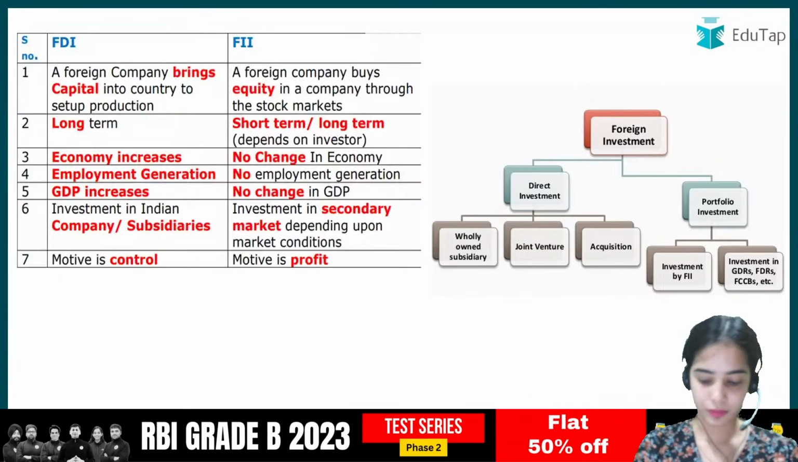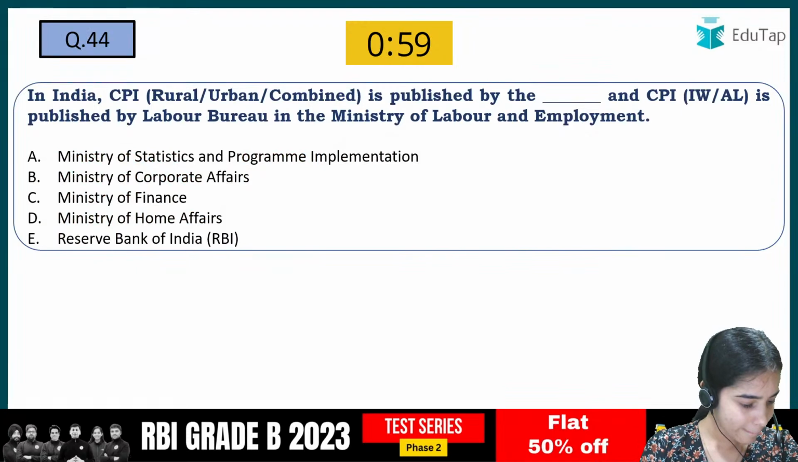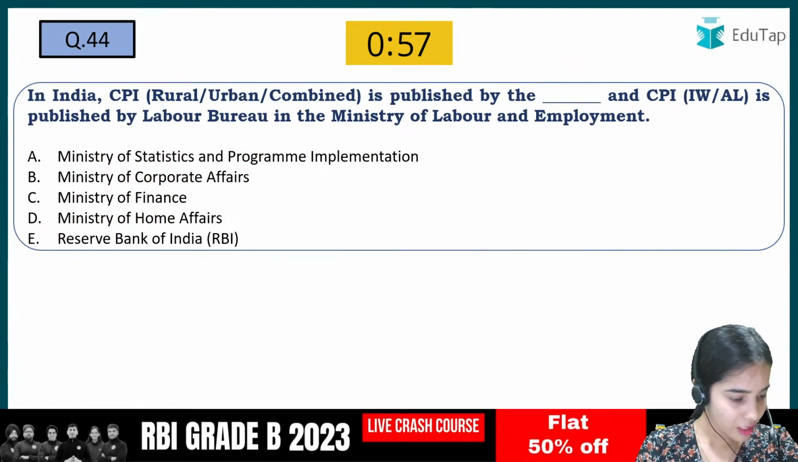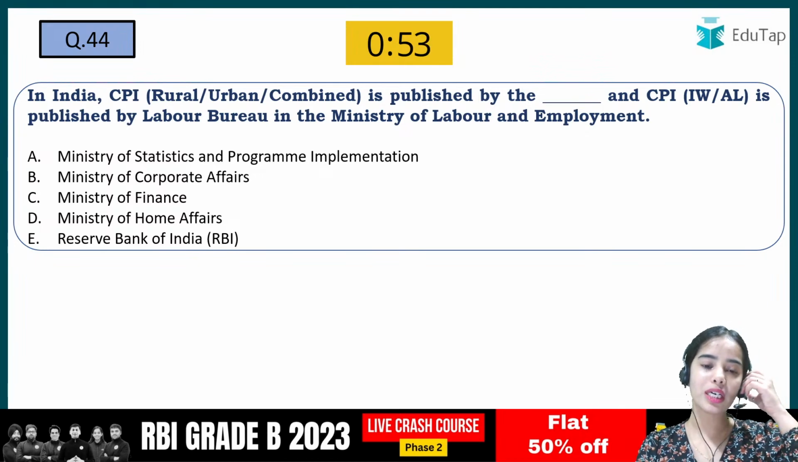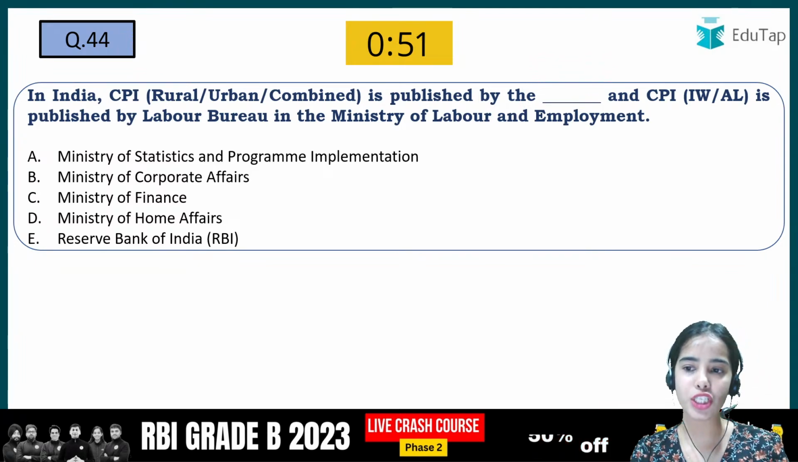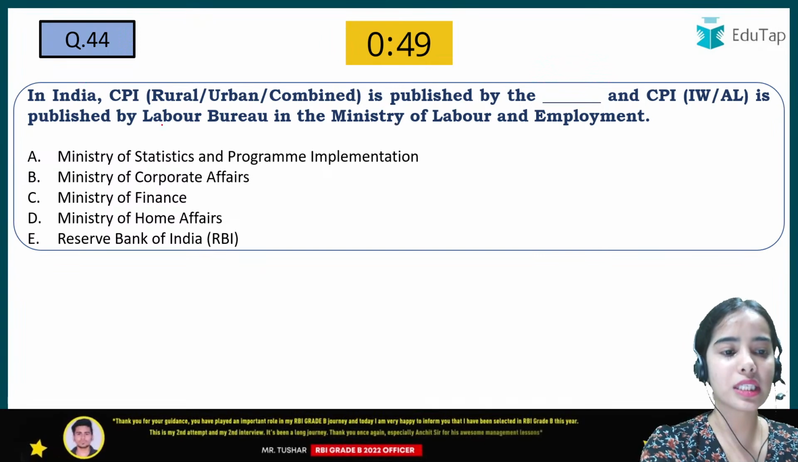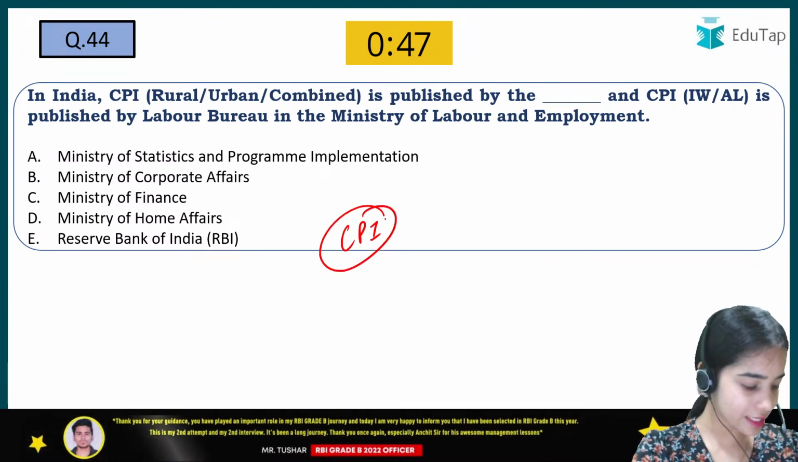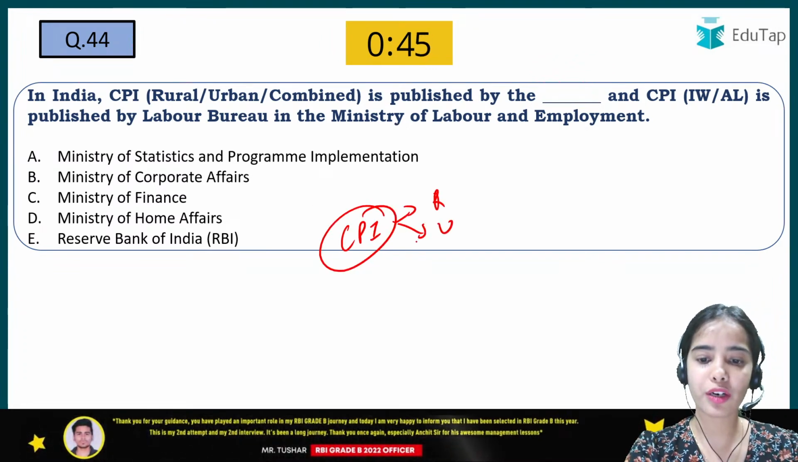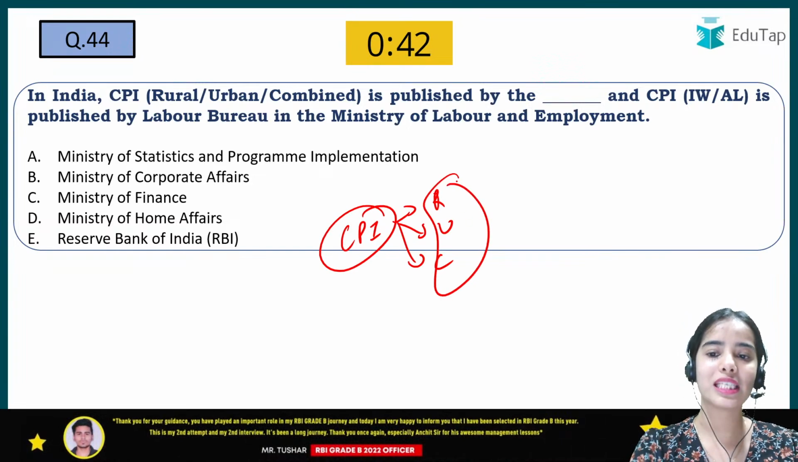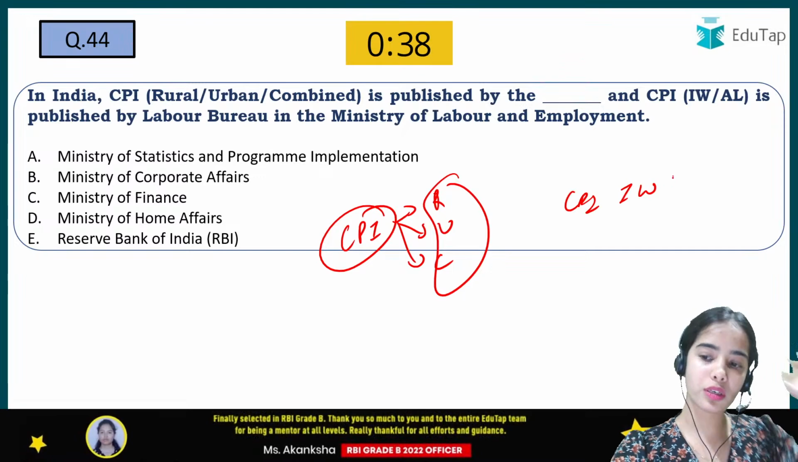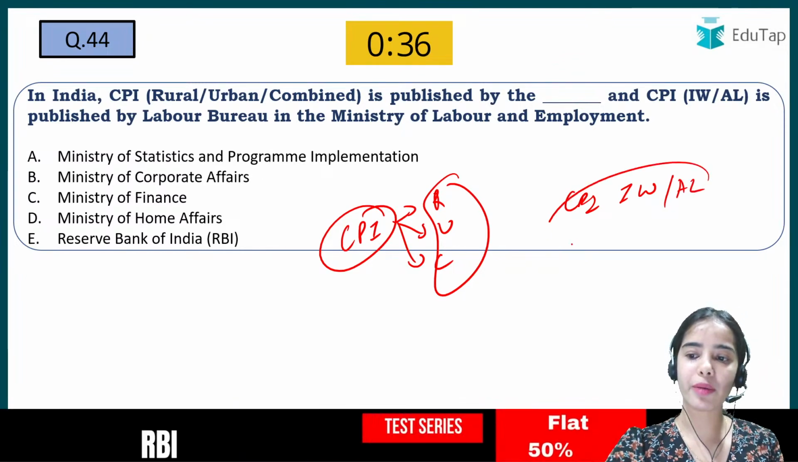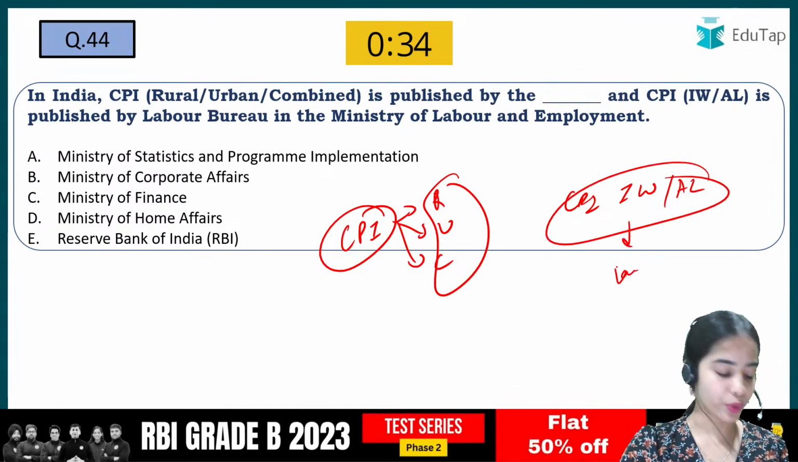Okay, so now coming to the next question. In India, CPI, rural urban combined, is published by the dash and the CPI. So the CPI, that is the consumer price index for the rural, for the urban, for the combined is published by dash, and the CPI for the industrial workers, for the agricultural laborers is published by the Labor Bureau.